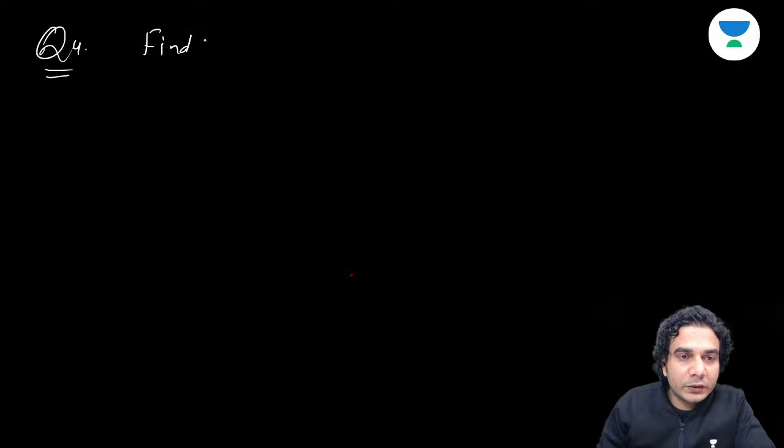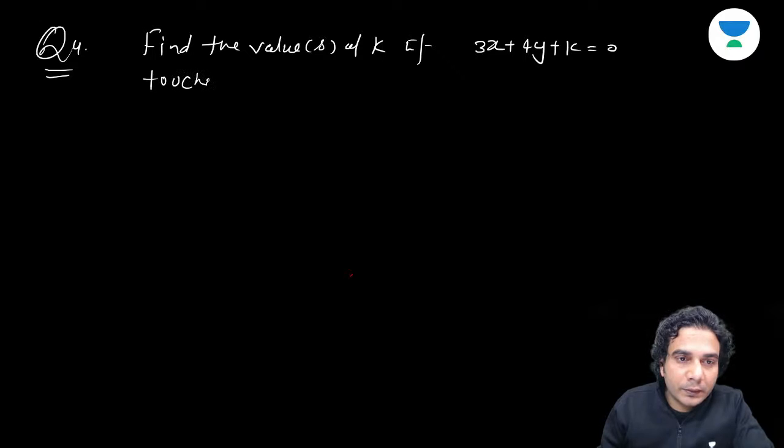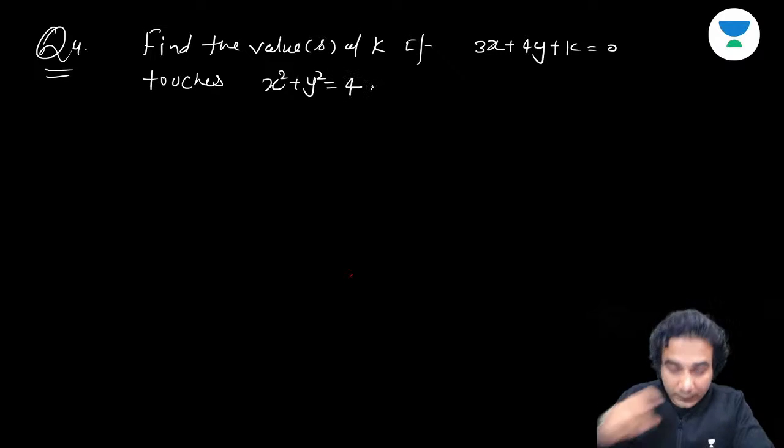Okay, let's start with this question. Find the value or values of k if 3x plus 4y plus k is equal to 0 touches x square plus y square is equal to 4. Okay, this circle. The simple question.